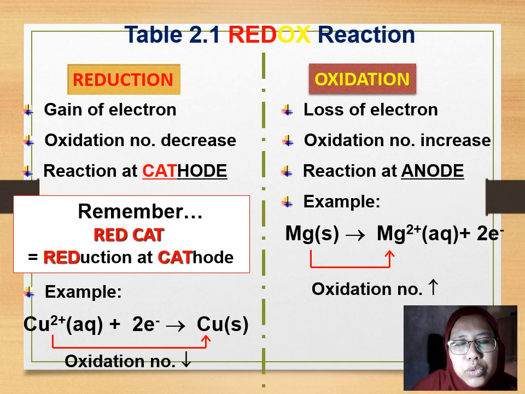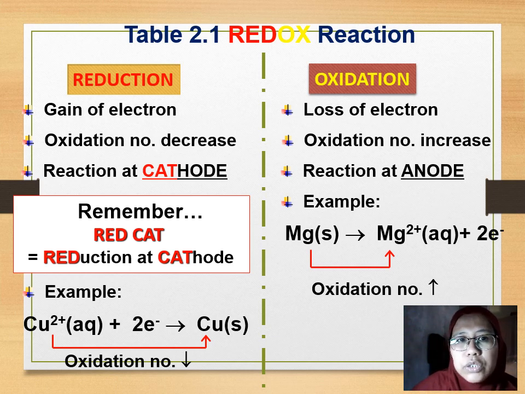Let's look at table 2.1 of our course book. We want to differentiate between reduction and oxidation. Reduction is gain of electron, but for the oxidation process, it is loss of electron. The simplest way to differentiate between these two processes is by looking at the oxidation number.